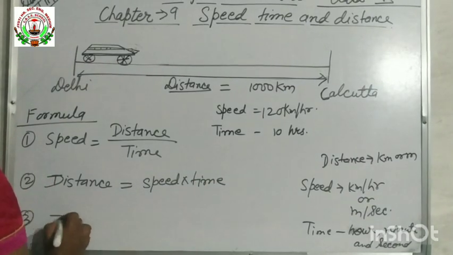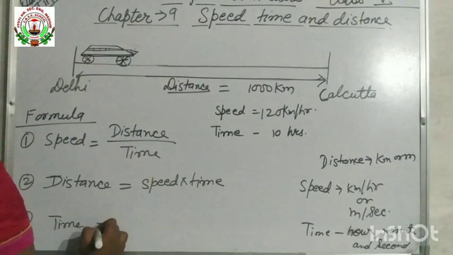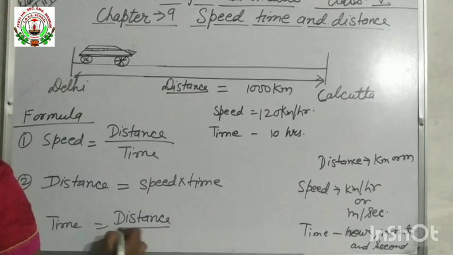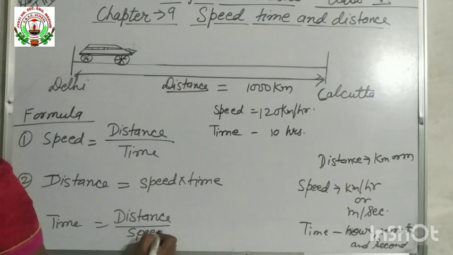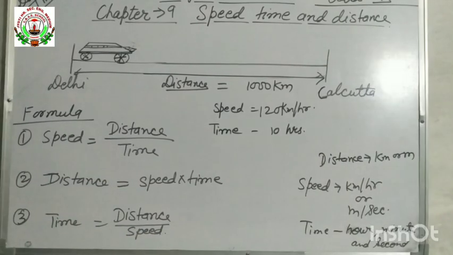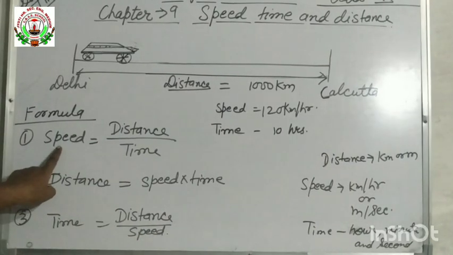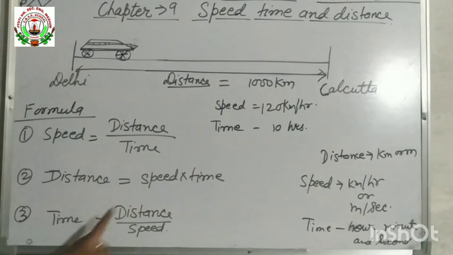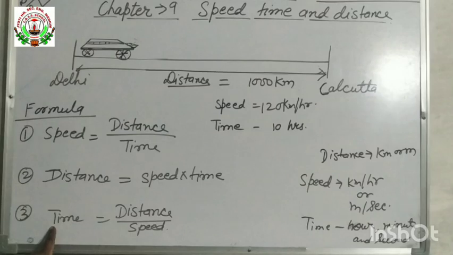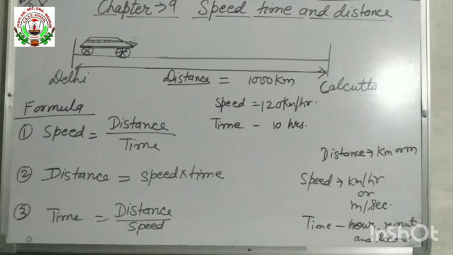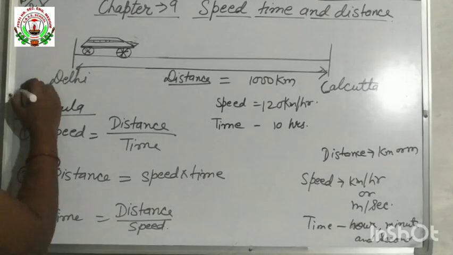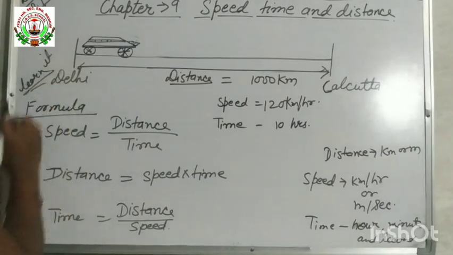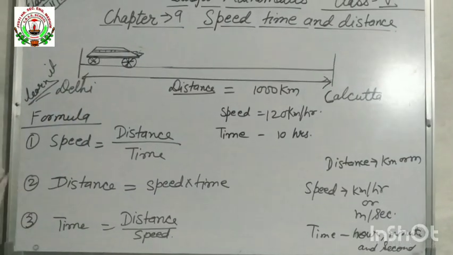And number 3, time is equal to distance by speed. Understood? Each formula you have to learn properly. Speed equal to distance by time, distance equal to speed into time, and when we have to find out time, the time is equal to distance by speed. You have to learn it. This formula you have to learn it. It is very compulsory.